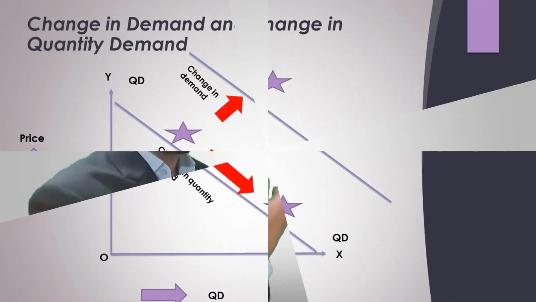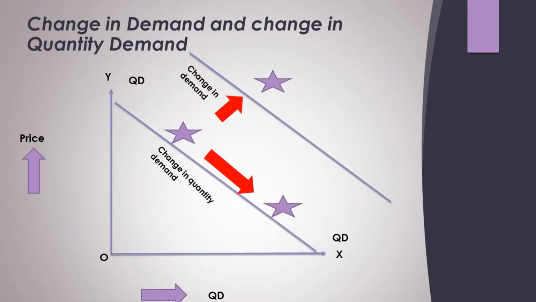Now finally I want to discuss change in demand and change in quantity demanded. What makes the difference between the two? So look at the graph again. The first one, the arrow, shows the change in quantity demanded over the same line. That is considered as change in quantity demanded, which is always due to price. If you increase or decrease the price, it will give you a change in quantity demanded.